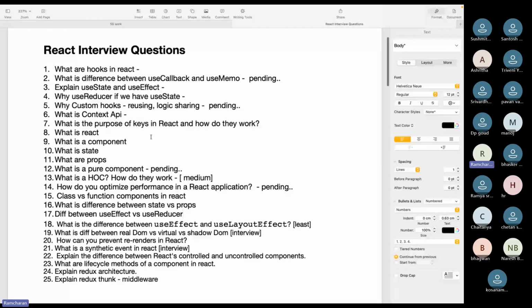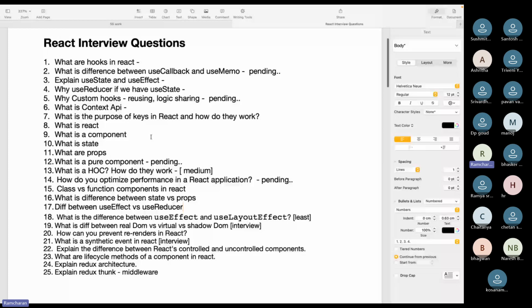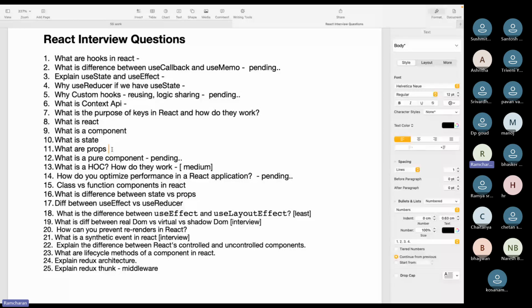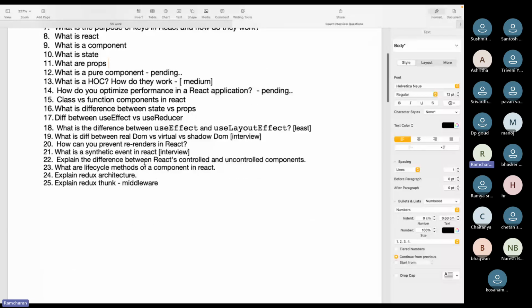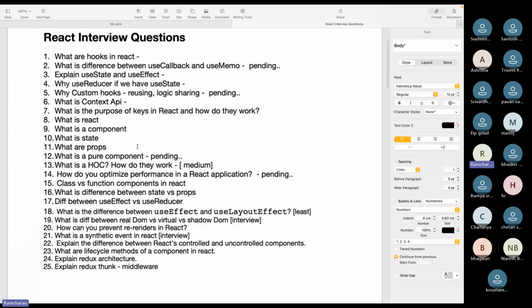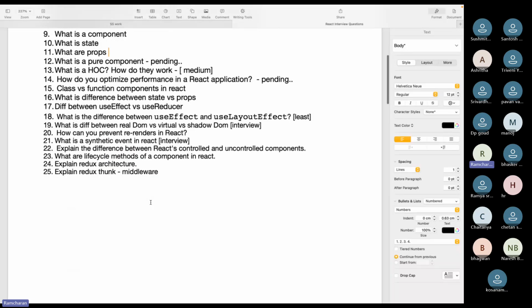I already have a job, but I attended a lot of interviews. So I consolidated and created this list. Still, there are some questions missing, I understand, but mostly these questions will be asked in React interviews.